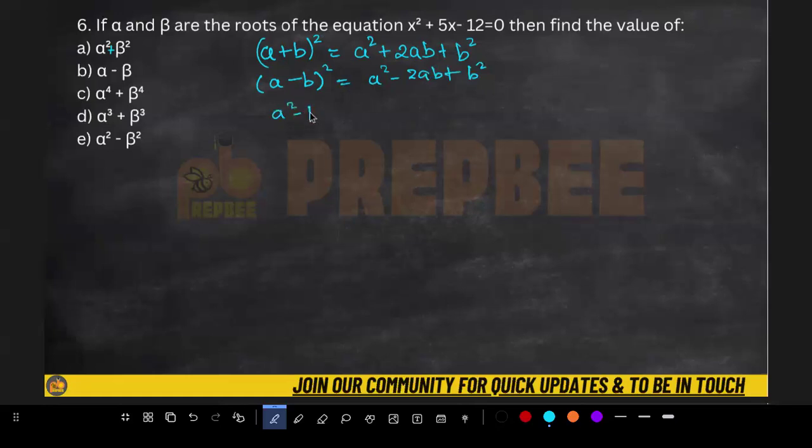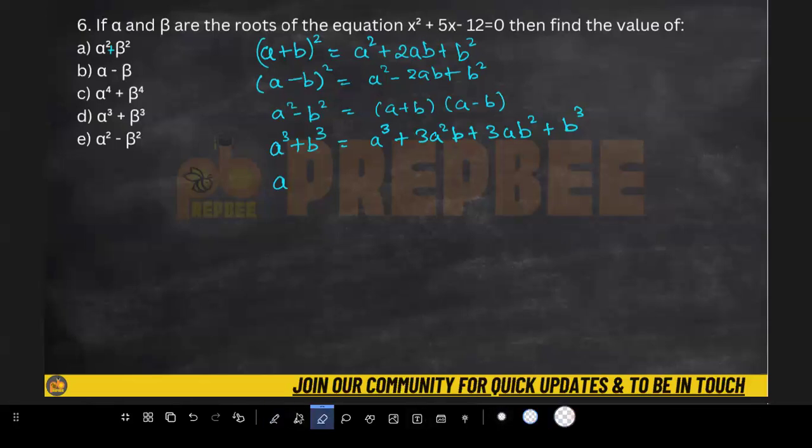Also a square minus b square, ये क्या होता है? (a + b)(a - b)। ऐसी पूरी एक list है, वहाँ पे आपको मिलेगा a cube plus b cube की value भी मिल जाएगी, that is nothing but a cube plus 3 times of a square b plus 3 times of a b square plus b cube. ऐसे a to the power 4 की भी आप निकाल सकते हो। माय बैड, ये गलत कर दिया मैंने। ये (a + b) whole square की value है, whole cube की value है, (a + b) whole cube।